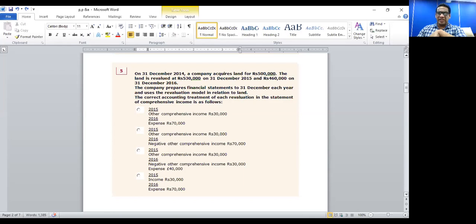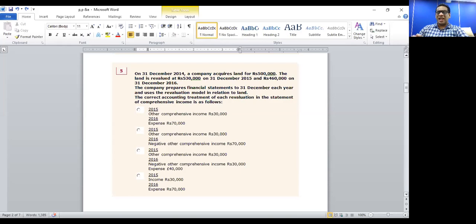Then in the year ending 31st of December 2016, asset value has come down by 70,000 rupees compared to 31st of December 2015. This reduction has two components. First, the previous revaluation gain of 30,000, which we recognized in the previous year, and a further 40,000 reduction in the current year.